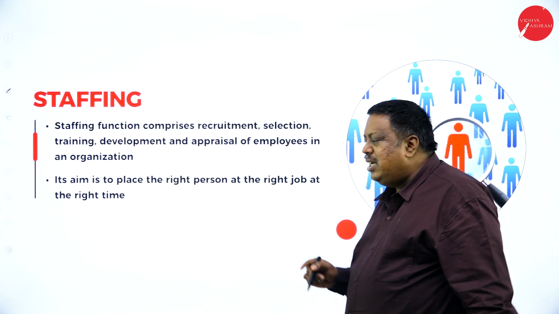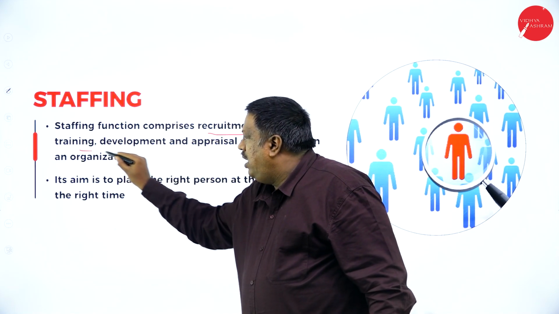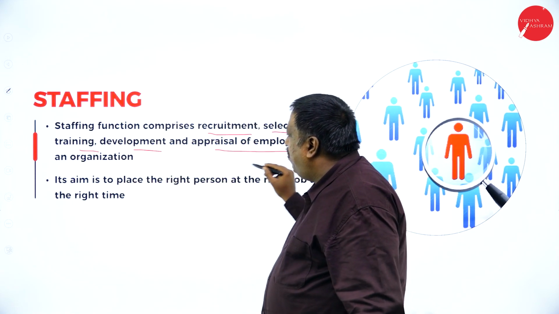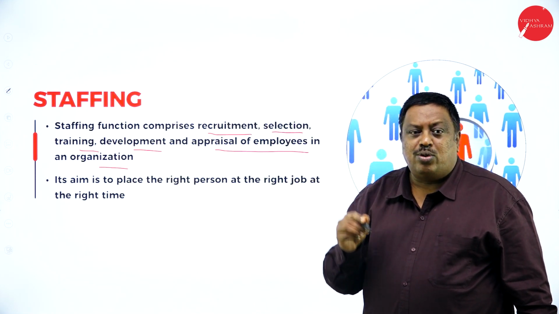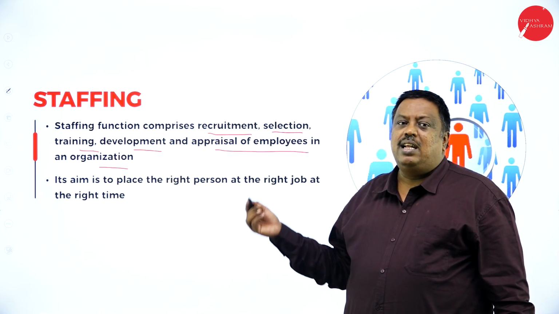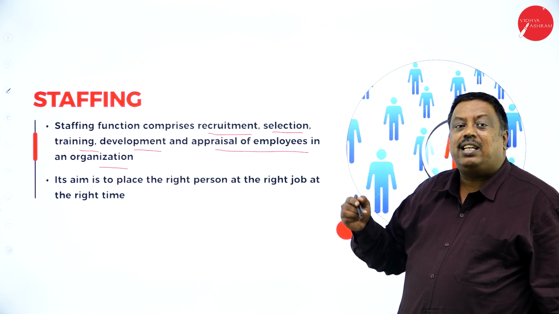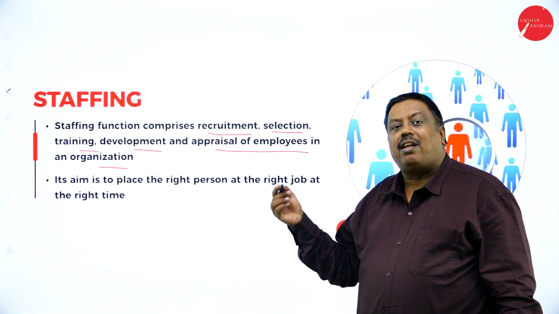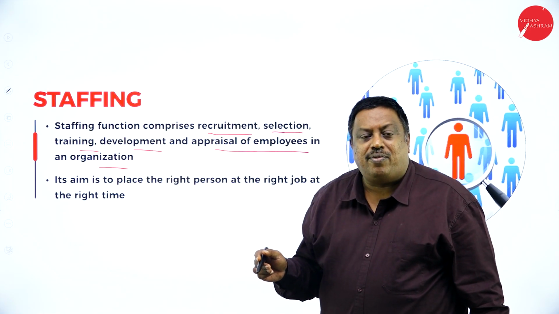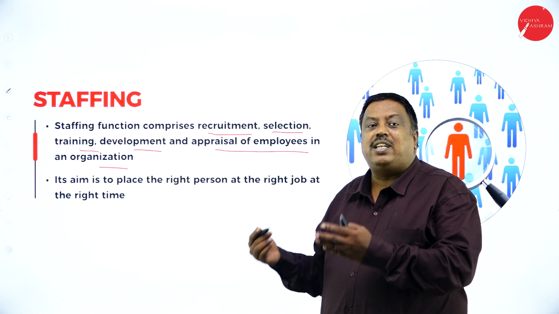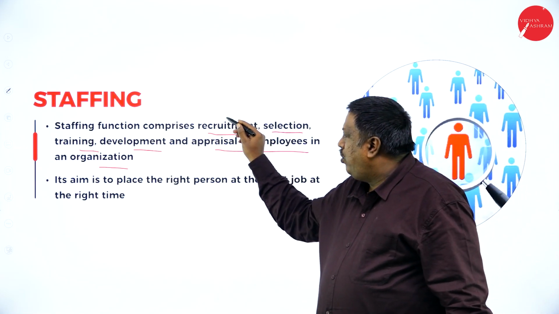The third function we have here is staffing. Staffing is the recruitment, selection, training, development, and appraisal of employees in the organization. Staffing is related to human resources, that is, the personnel concept. Here we appoint or select the right person for the right job at the right time. If we have selected the right person for the right job, nothing is required for giving him training. We just have to motivate him, so the work can be done easily.